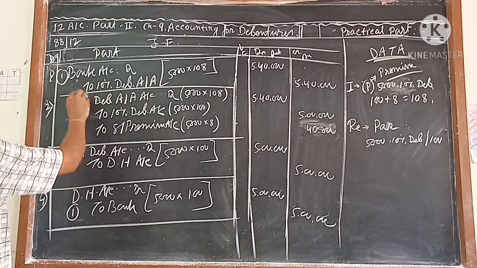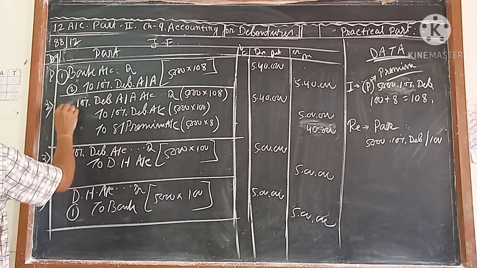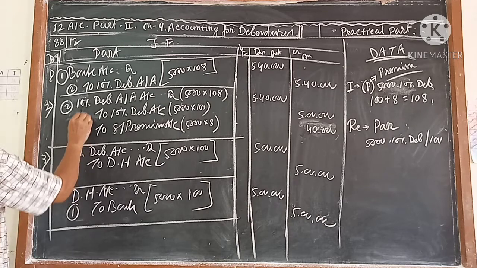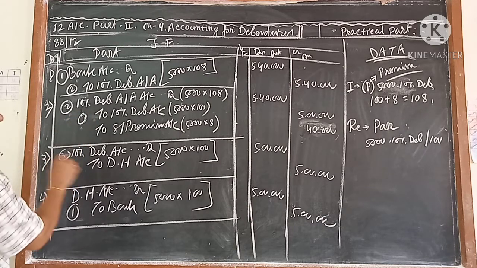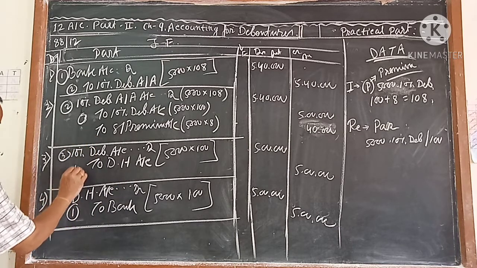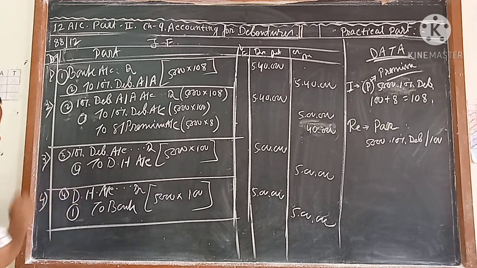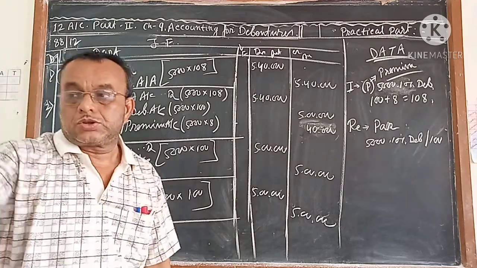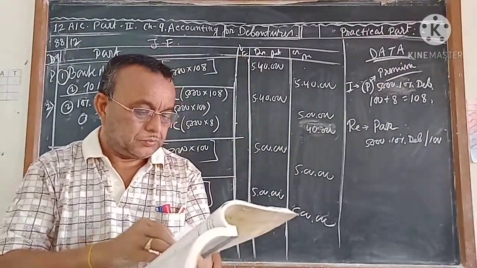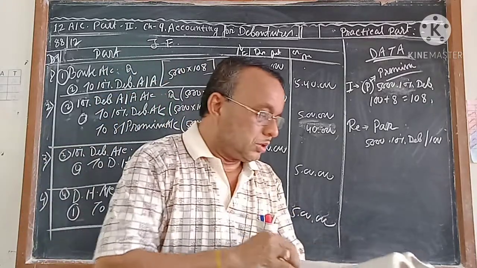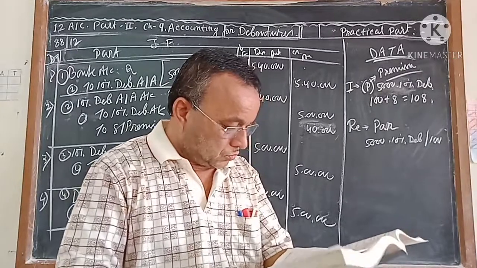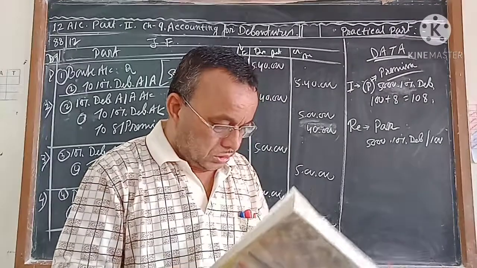Now this is debenture application and allotment, 2. This is 2. This is debenture 10%, 3. This is 3. The same amount is there. And this will be as it is, and this is 4. So you are getting that one: bank account debit to debenture security premium account. Understand or not?